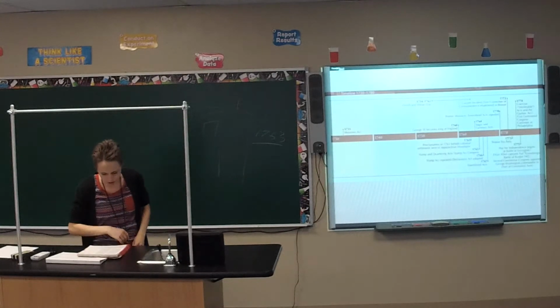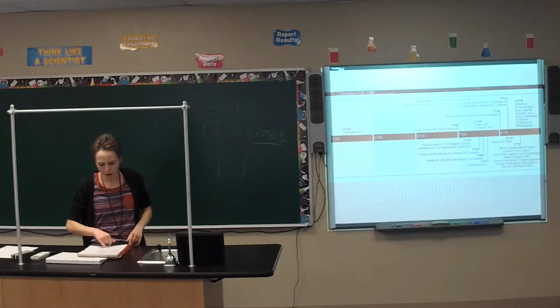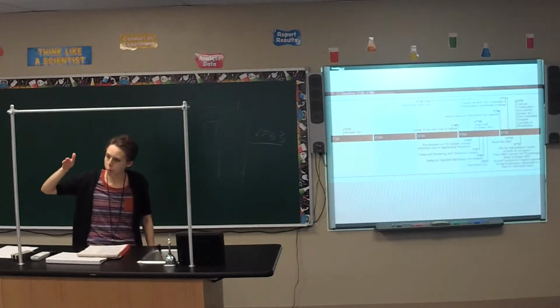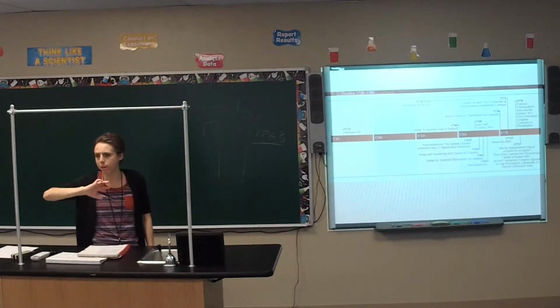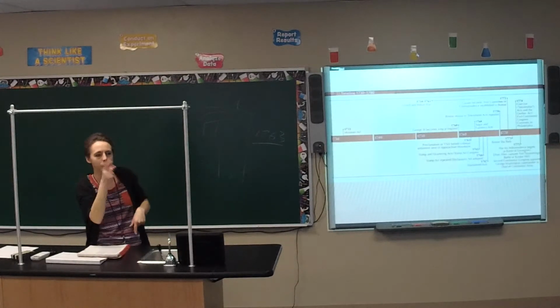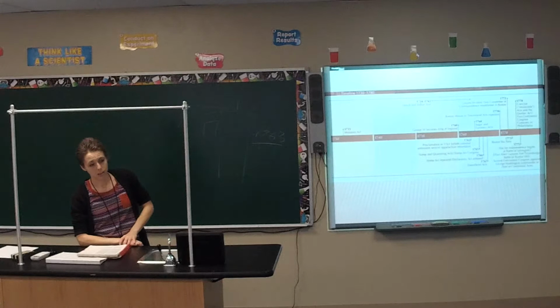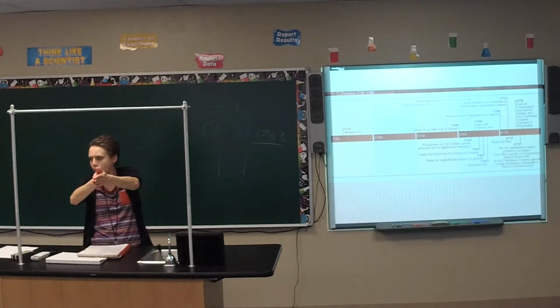The Navigation Act of 1663 said that European products headed to the colonies had to be routed through England first and then sold to the colonies. So it's basically giving a monopoly to England. Anyone know what a monopoly is? Not the board game. Like, anyone know what that is economically? Okay. You have full control over a category of real estate or a category of business. Yeah, or goods.